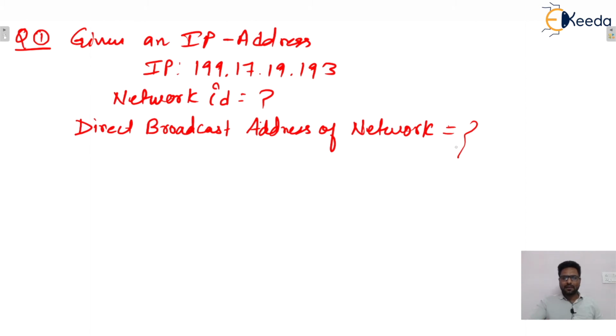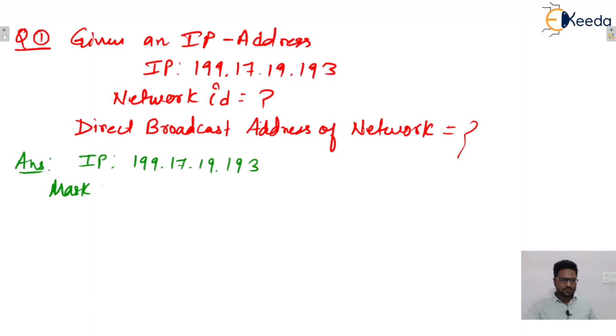So how do we find the network ID first? In the note on the mask portion, I gave you the note, but yes, the IP address is given to you. That is 199.17.19.193.